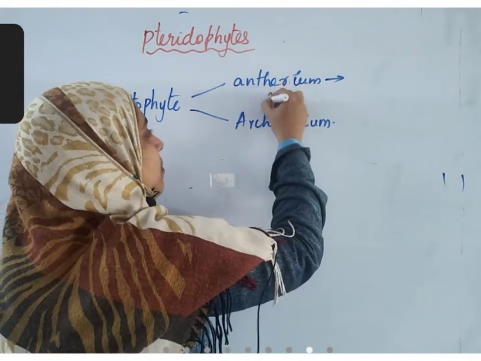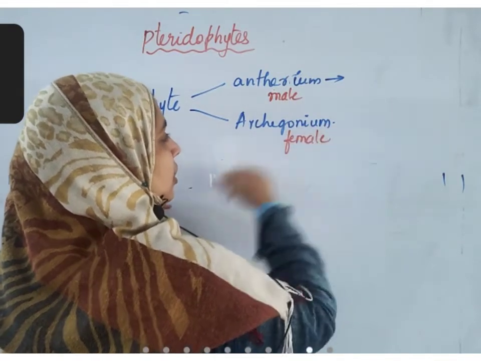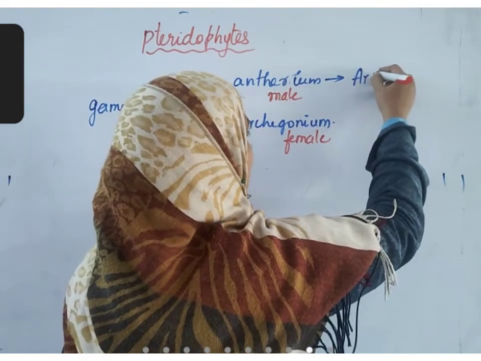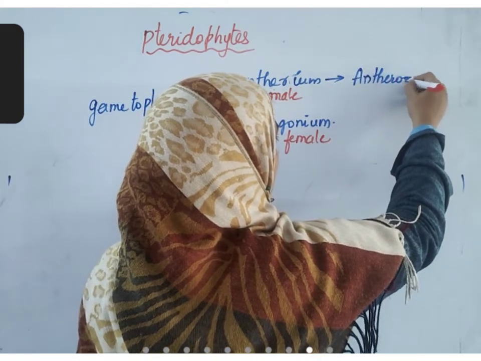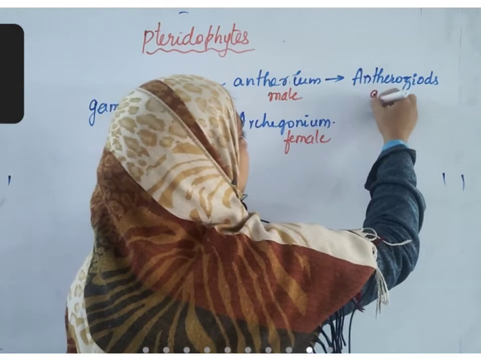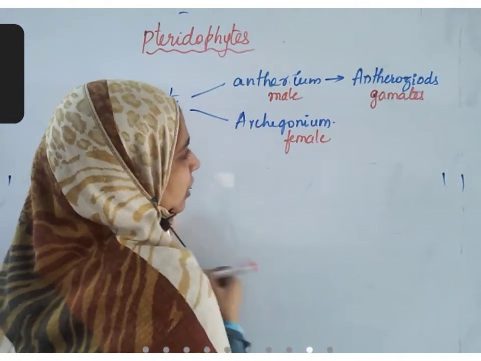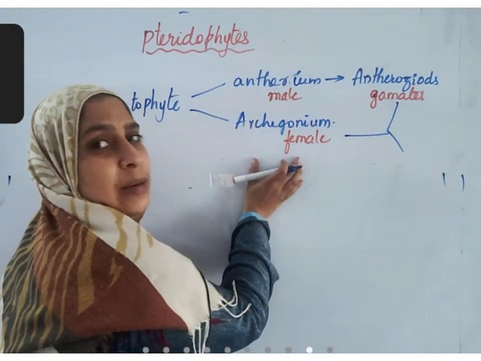The male part produces antherozoids. These are the gametes produced by antheridium. Both of them fuse together inside the female part.